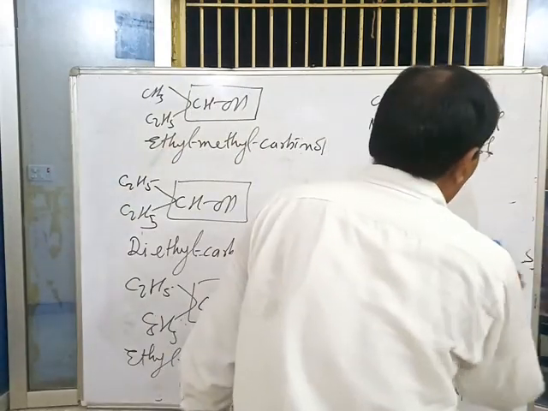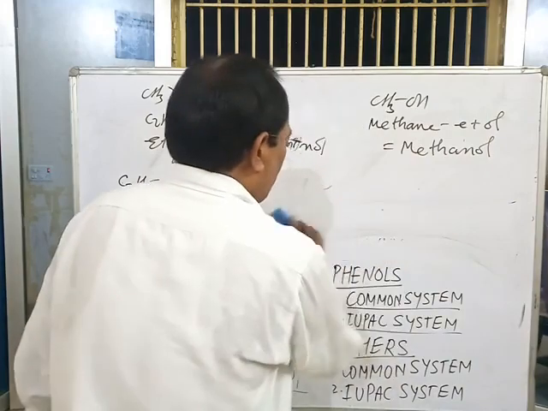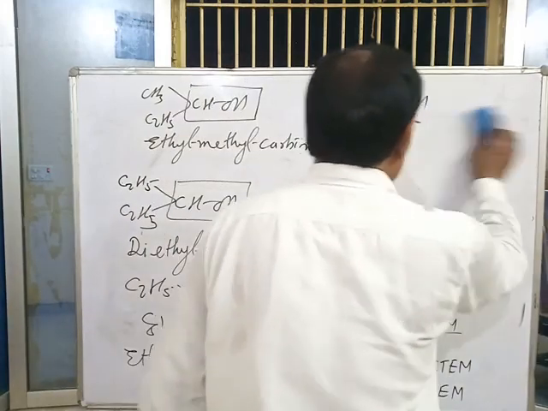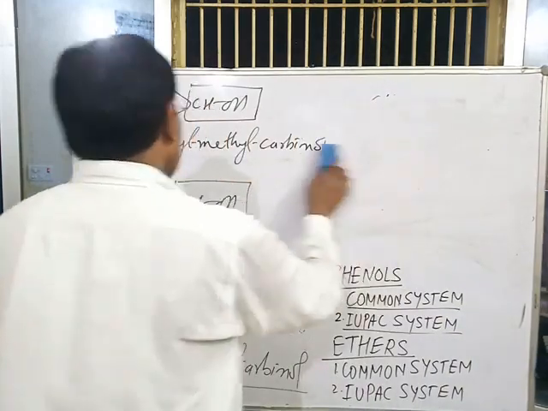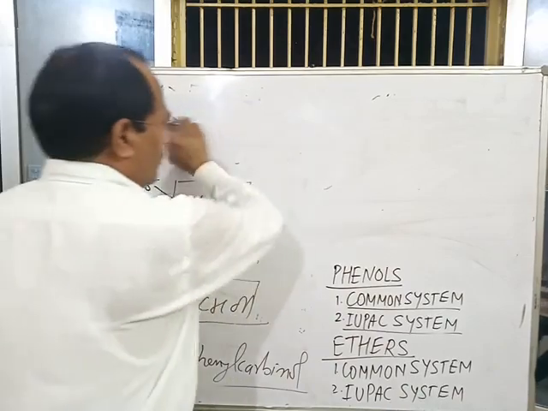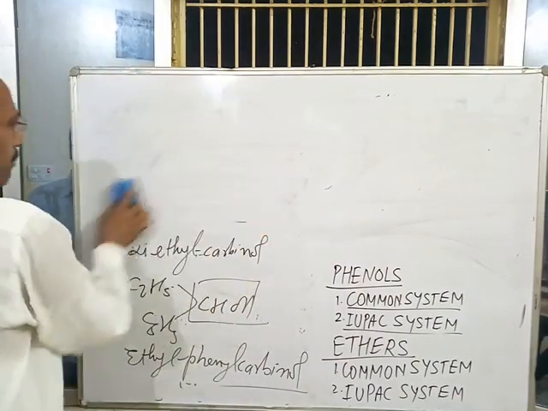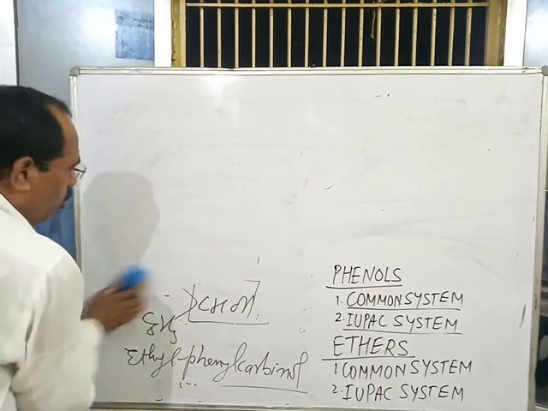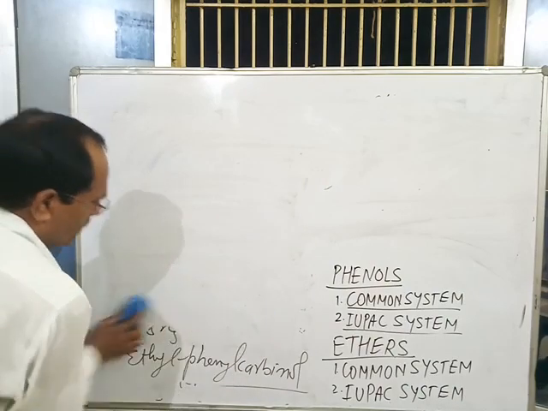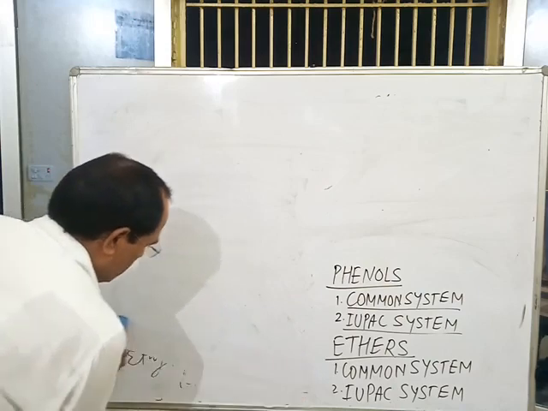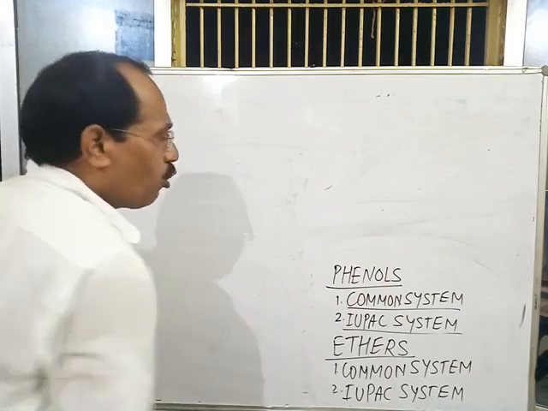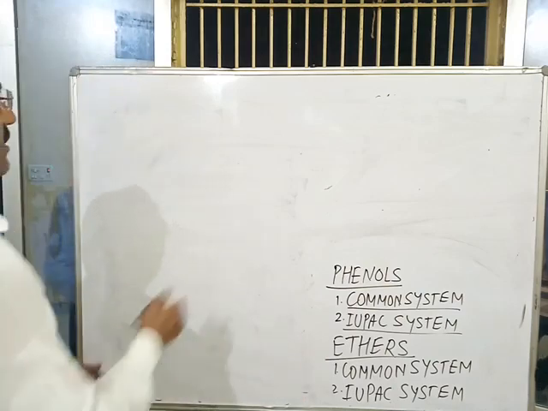Now the next member of hydroxy group is phenols. First of all, there is confusion between the terms phenol and phenols. What is the difference between phenol and phenols?